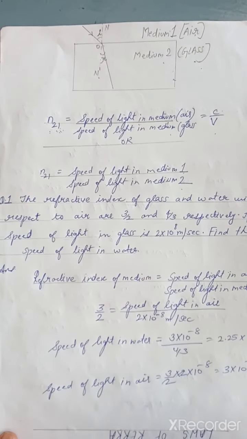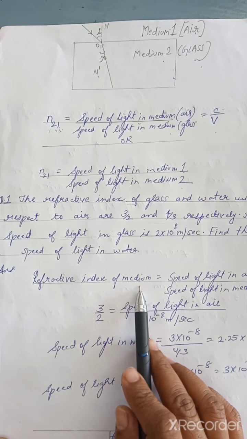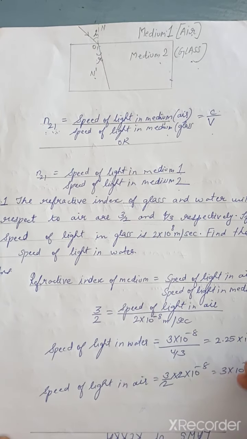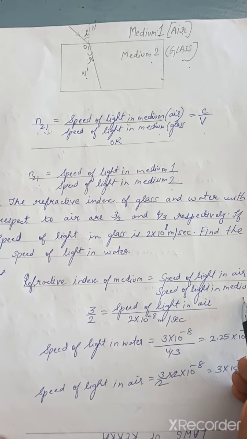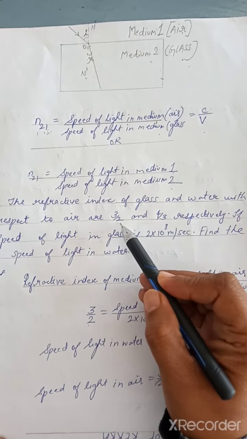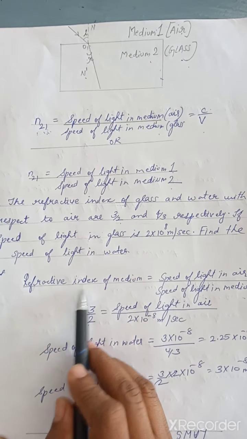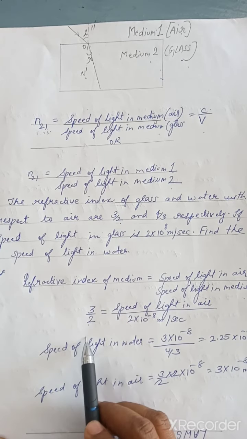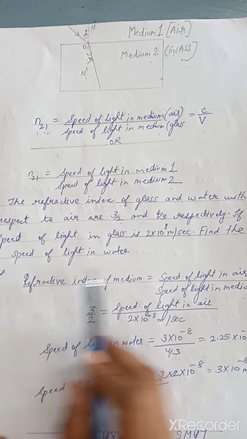So here we have to calculate using the refractive index. We know the formula is speed of light in air divided by speed of light in the medium. The refractive index of the medium is given here as 3/2, so we substitute that. The speed of light in air is to be calculated.